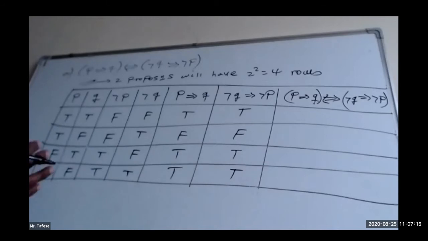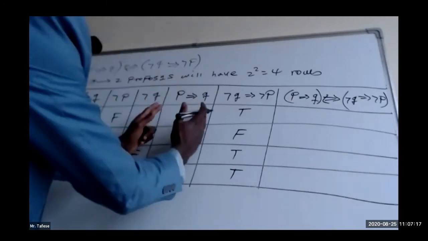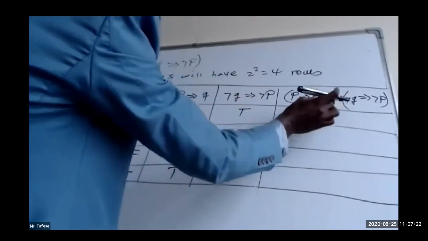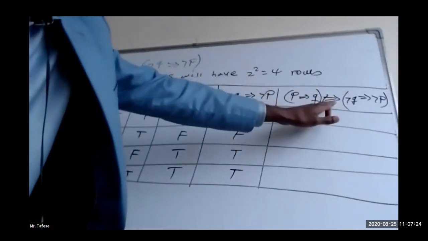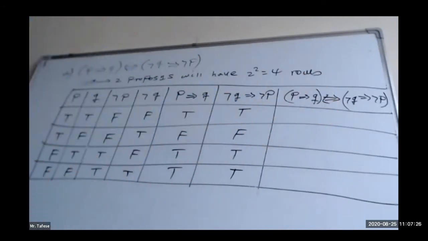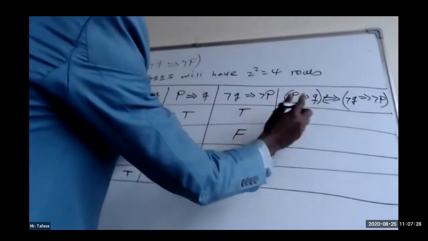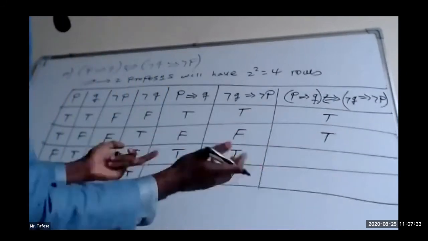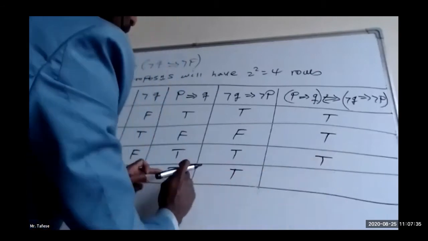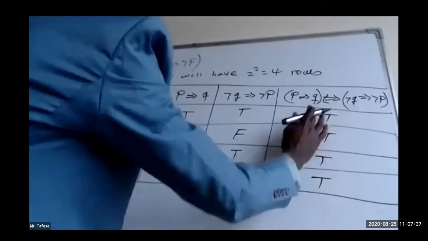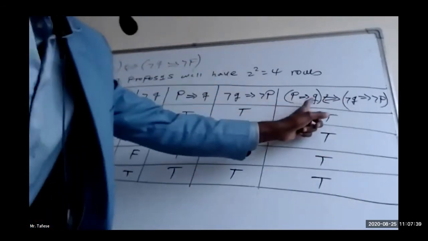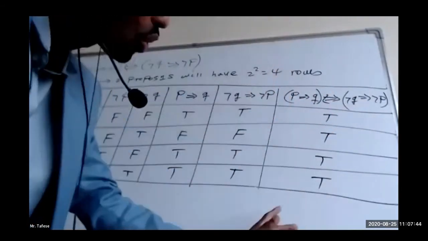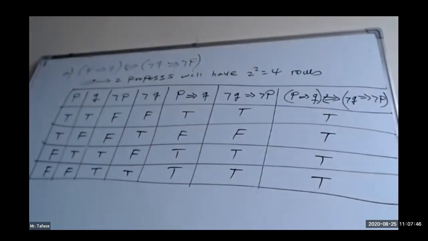Finally, the fifth and the sixth columns are combined using the logical operator called implication. True implies true is true. False implies false is true because they are similar. True implies true is true. So we have got this position, and in every row we have the truth value true.